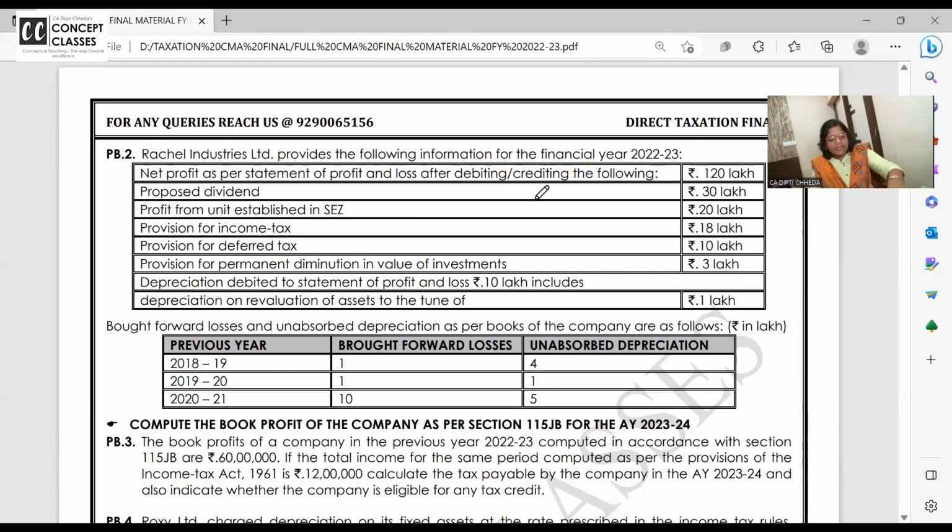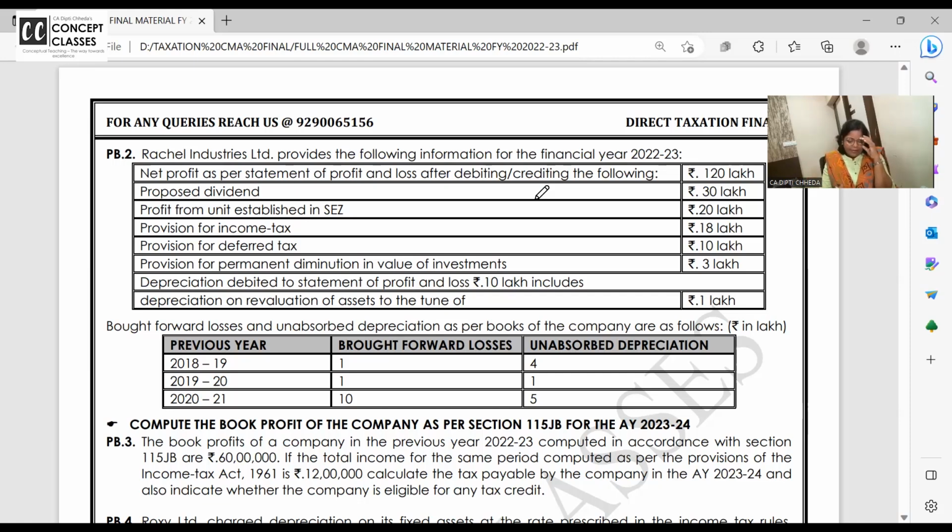So I'm doing problem number 2 right now with all of you. Read the problem and do it in your notebook by understanding. Please don't copy the answer from the screen. Don't write anything without understanding.